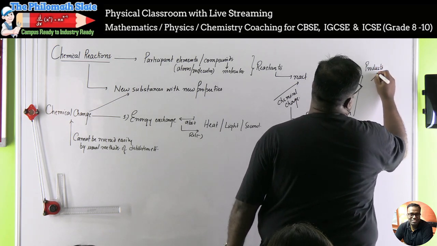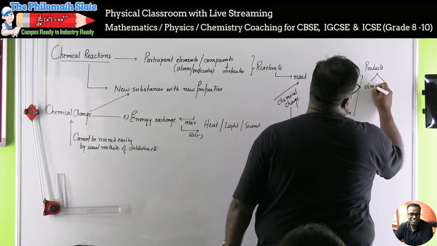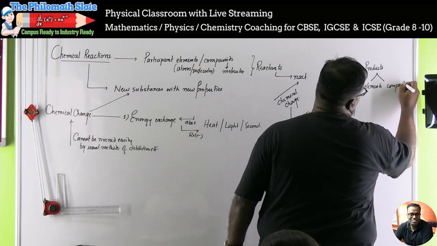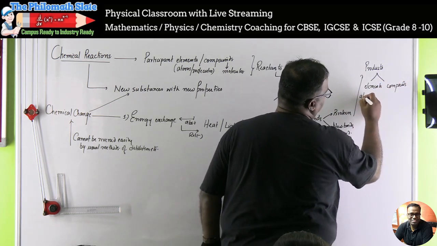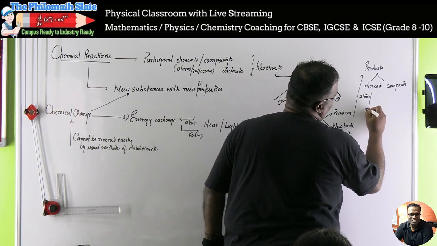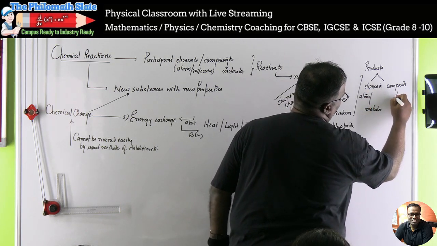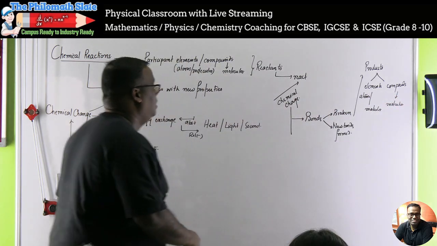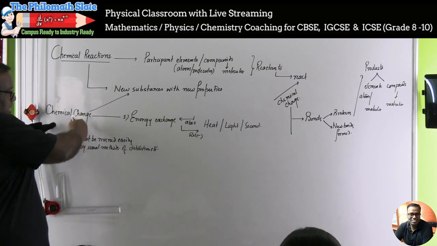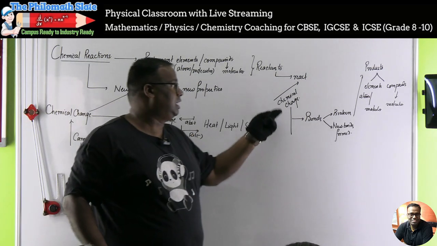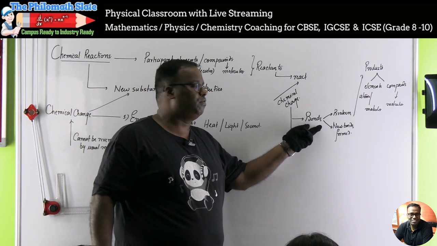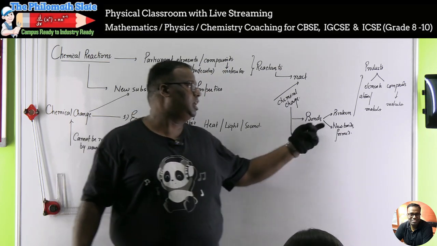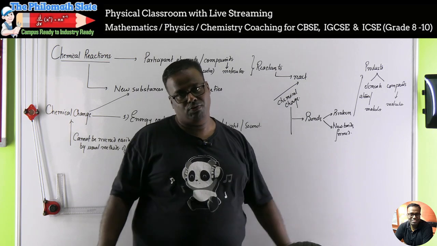And products can again be elements or compounds, represented by again atoms or molecules, and here only molecules. So this was grade 7 perspective. Now this is grade 10 chemical change. In a chemical change, bonds are formed. So the impact happens on bonds. What are the impacts that happen? Bonds are either broken or new bonds will be formed.